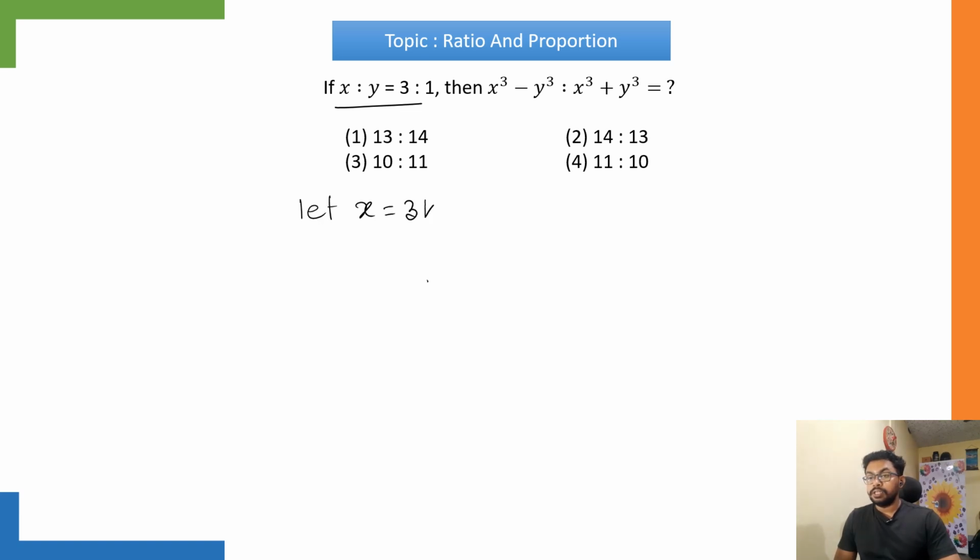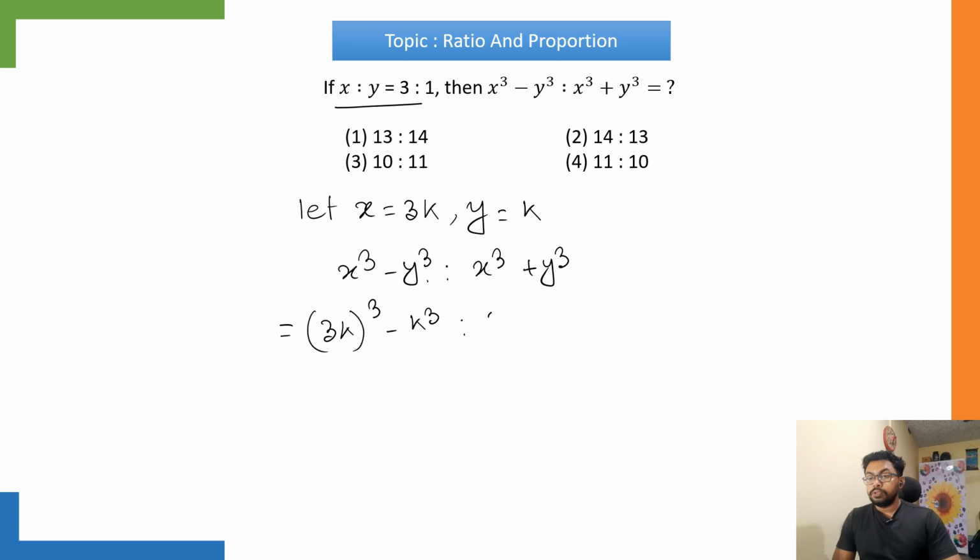3k and y equal to 1k or k. Okay. Now we have x cube minus y cube is to x cube plus y cube. Okay, now let's replace the value of x and y in this ratio. So we can have (3k) whole cube minus k cube is to (3k) whole cube plus k cube.